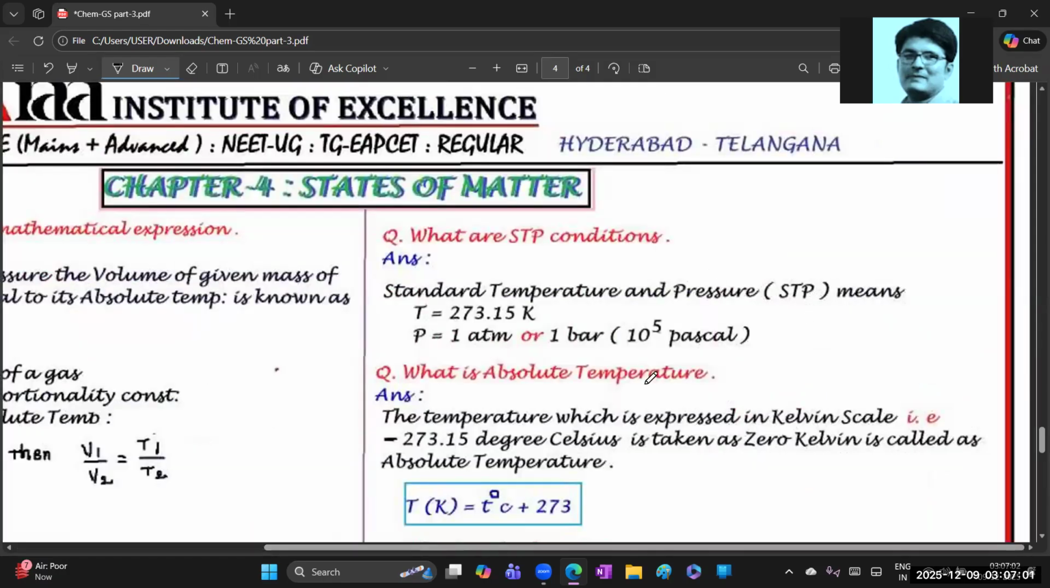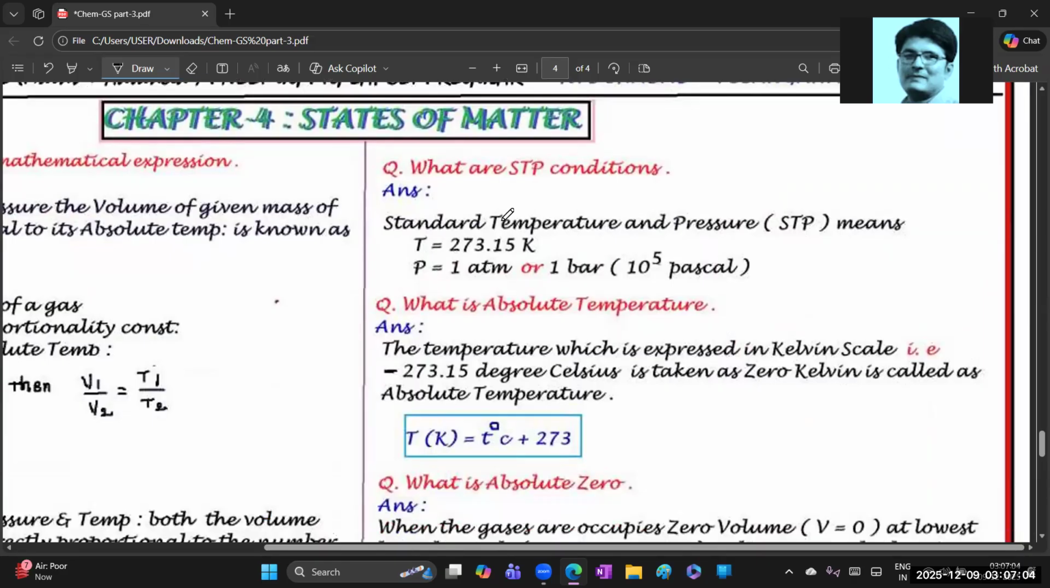STP conditions means what? You better get the screenshot, guys. But these are the two questions. Okay. What are the STP conditions? So STP stands for standard temperature and pressure. That means temperature 273.15 kelvins, pressure 1 atmosphere or 1 bar. 1 bar is equal to 10 to the power of 5 Pascal. And beta, 2 marks just by writing these two lines. That's it. These are the STP conditions.